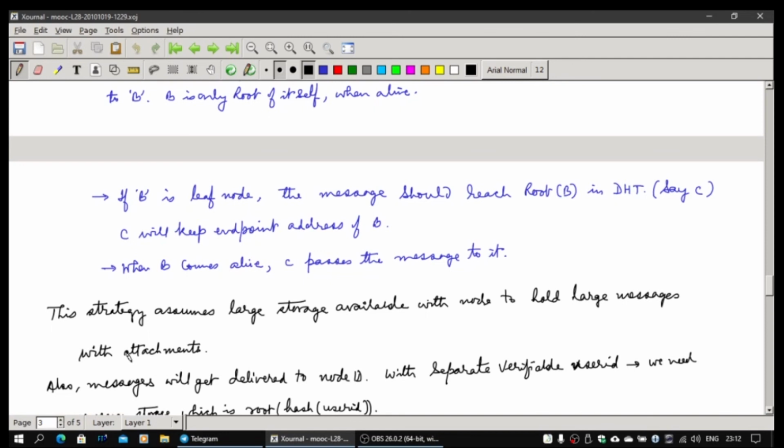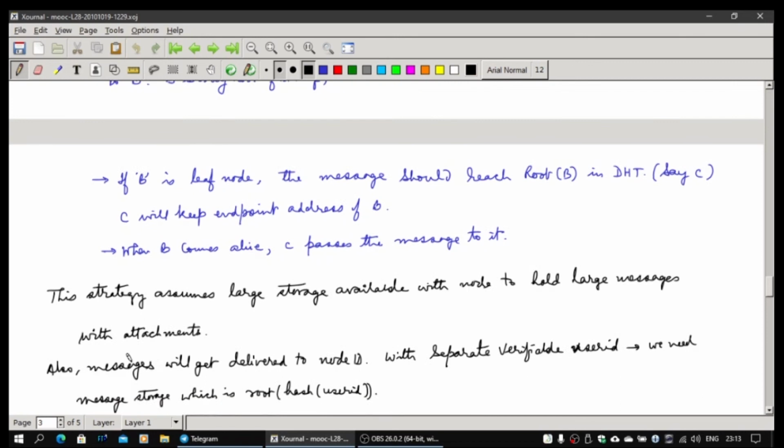But in peer-to-peer mail systems, because attachments can be very large, we have assumed that if both nodes are alive, they will directly do a transaction point to point through an IP connection. They will set up a TCP or a UDP connection and transfer the whole message in one go, whatever the attachment size. Otherwise, they have to use message storage, so storage size has to be larger for large attachments. But it's for a very temporary period till B comes alive and picks up the attachment and messages both. In this case, that is probably going to be difficult. In fact, TalkChat does not allow large attachments as of now. You can only send short messages. I have not tested this system very thoroughly.